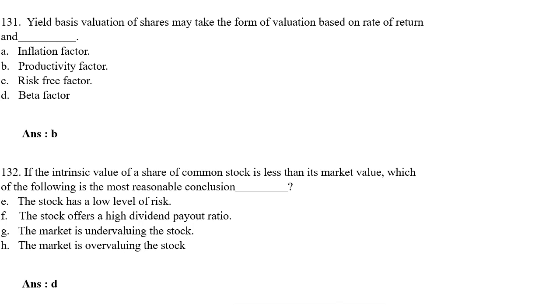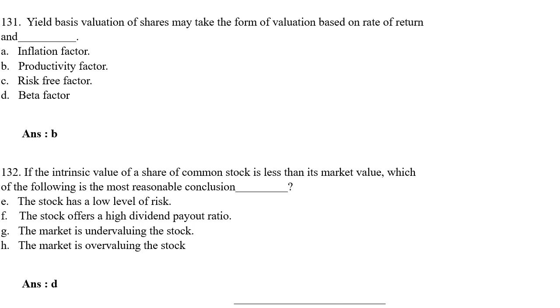Yield based valuation of share may take the form of valuation based on rate of return and dash. Option A inflation factor, option B productivity factor, option C risk-free factor, option D beta factor. The correct answer is option B productivity factor. Yield-based valuation of share may take the form of valuation based on rate of return and productivity factor.